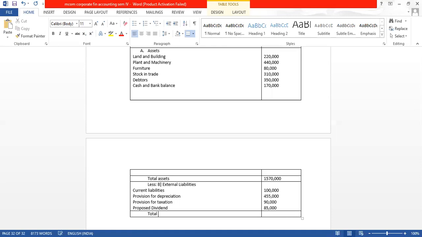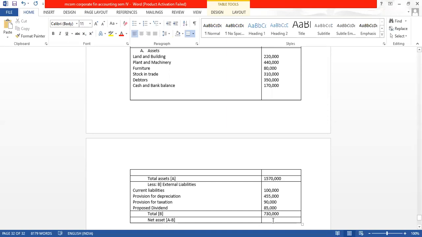Total, how much is it? Total is coming to 7,30,000. Now what we will get is our net asset. How do we get our net asset? A minus B. A is the total assets and B is our total of external liabilities.